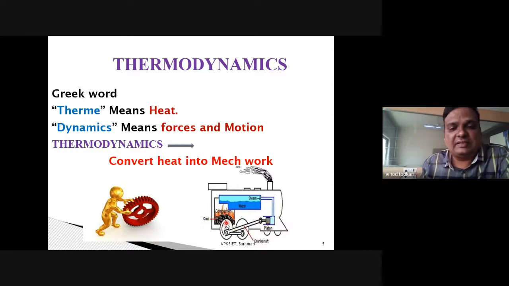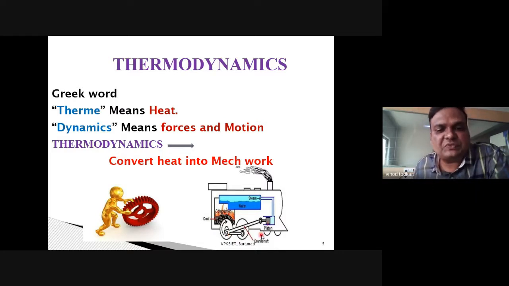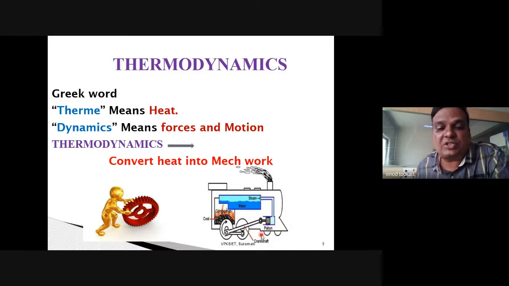Whenever there is linear motion or rotational motion, we say that mechanical energy is there, right? So this is how heat is converted into mechanical work. So simply we are converting heat energy into work energy. All of you, are you with me? Is it clear to you? Yes, sir. So as an engineer, we have to convert heat energy into work energy, right?